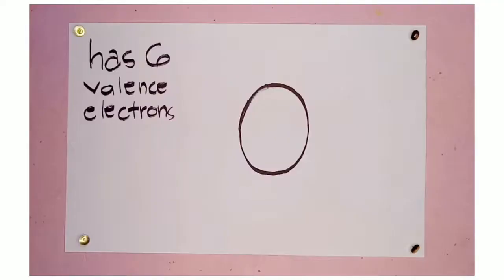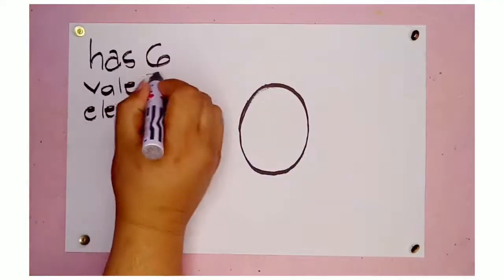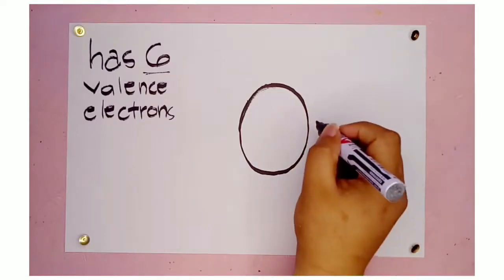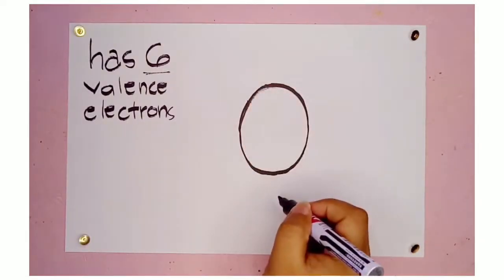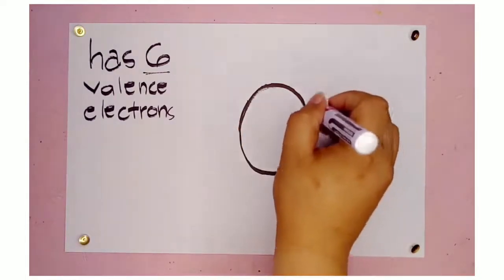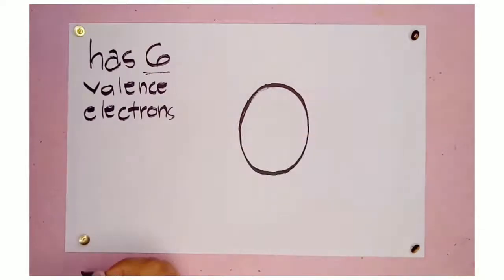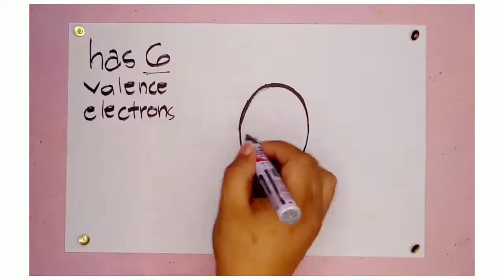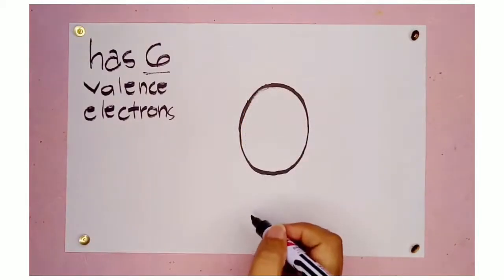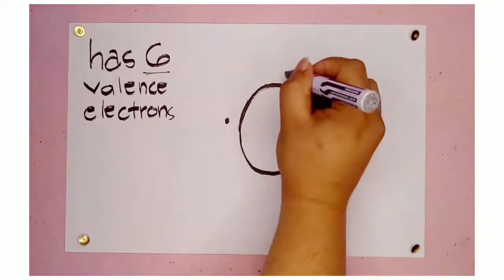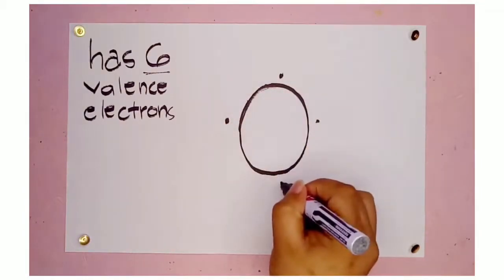So for the example of the oxygen atom, remember that it has 6 valence electrons. In drawing the Lewis symbol of the oxygen atom, kailangan i-distribute natin sa 4 sides of the symbol. And then after that, kailangan hindi sabay-sabay, kailangan one at a time. So since meron itong 6 valence electrons, yung 6 na dots ay i-distribute natin sa 4 sides. So dito yung first, pwedeng dito yung second, pwedeng dito yung third, and then fourth.